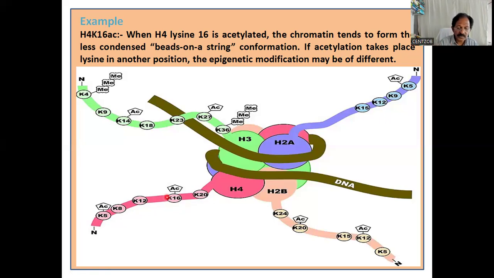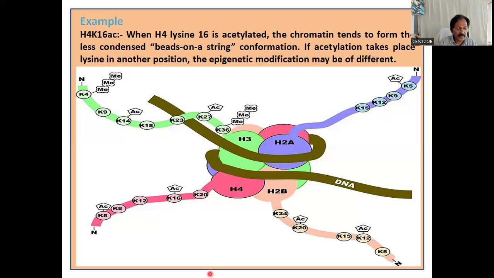Then this histone code can be recognized by a bromodomain, very, very important. So the histone code can be read by bromodomain-containing proteins. That is, they can recognize the acetylated lysine residue.